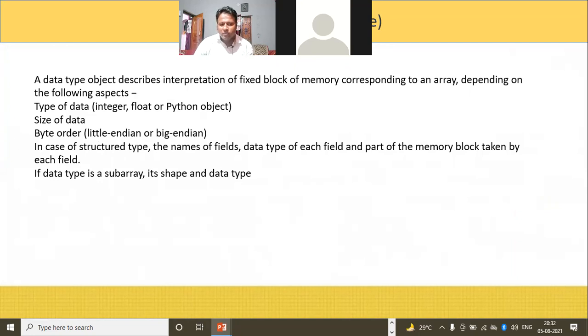In the case of structured type, the name of the field, data type of each field, and part of the memory taken by each field. If the data type is a subarray, its shape and data type.